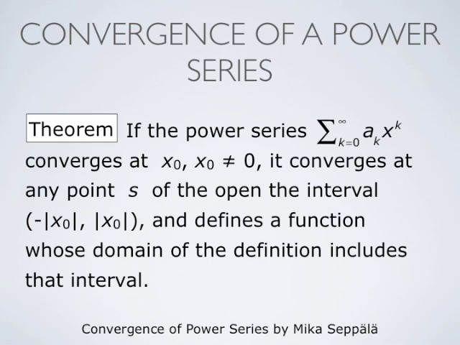This power series summation k from 0 to infinity ak x to the power k defines a function whose domain of definition includes this open interval. It may be defined also elsewhere, but from the fact that the power series converges at this one point x naught, it follows that it converges at all points of this interval and therefore defines a function.